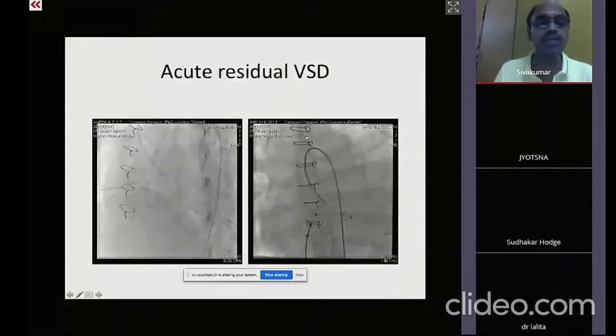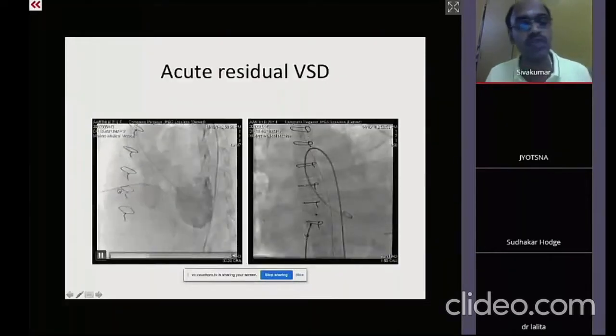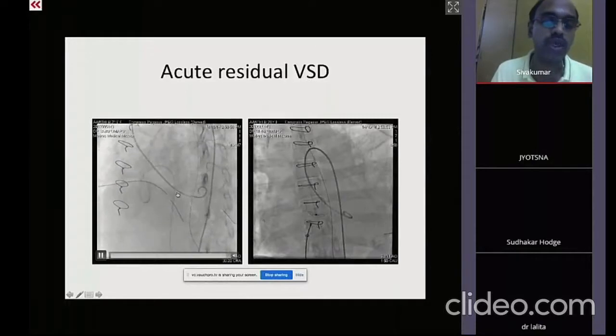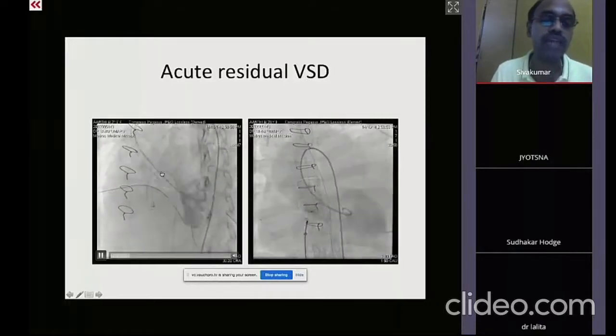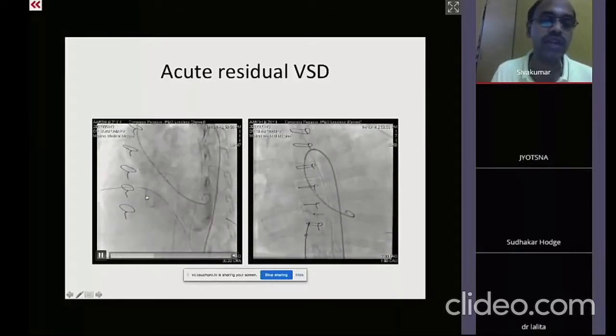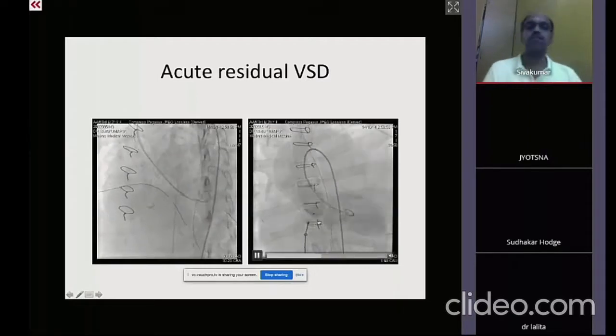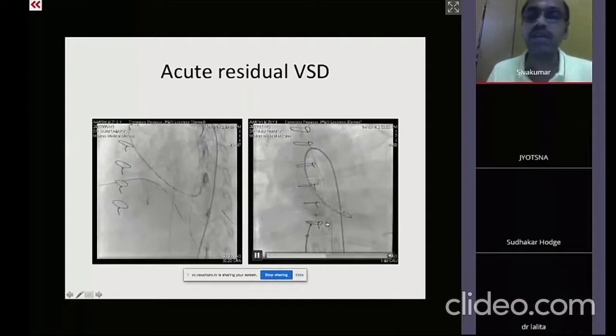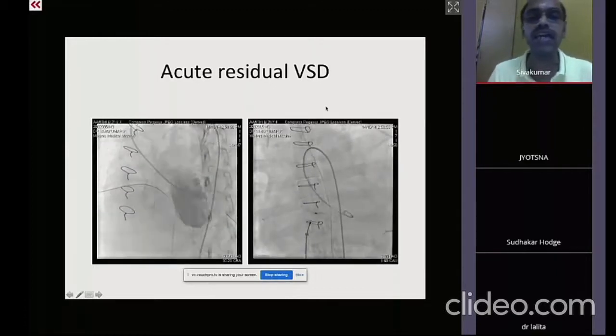So this patient is moved with all the chest tubes. This is the mediastinal tube, this is the pleural tube, epigastric tube, intubation. We do the LV angiogram and find that there is a large residual ventricular septal defect, which is closed by a 10 millimeter muscular VSD occluder, and immediately there was an improvement in the entire hemodynamics.